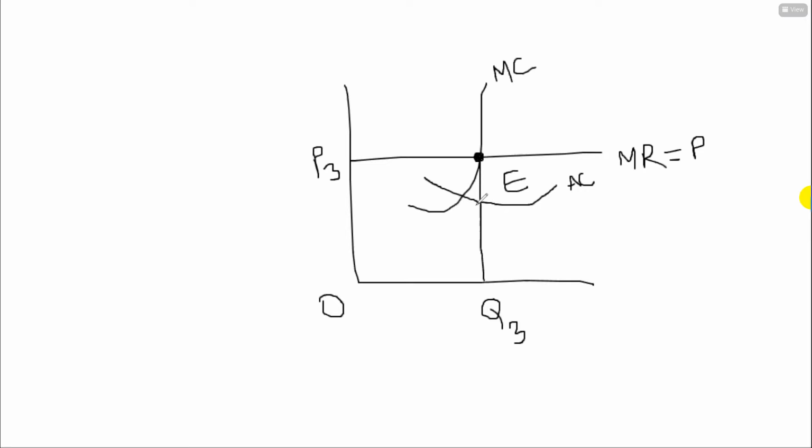Okay. So, to draw this diagram, the average cost diagram, you need to be a little cautious about it. Why? Because I have already said that. Can you remember this diagram, average cost? Can you remember this discussion?